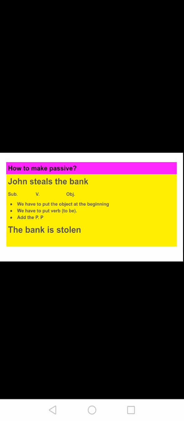How to make the passive? John steals the bank. We have to put the object in the beginning. So we say John is the subject, steals is the verb, the bank, object. So we have to put the bank at the beginning. Because the bank is singular, we have to put is.